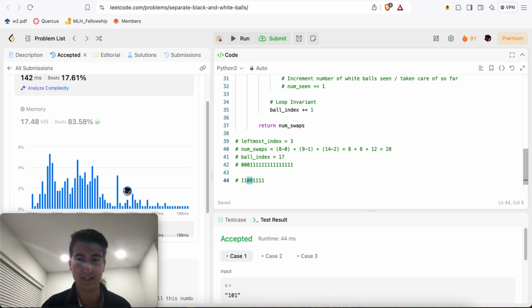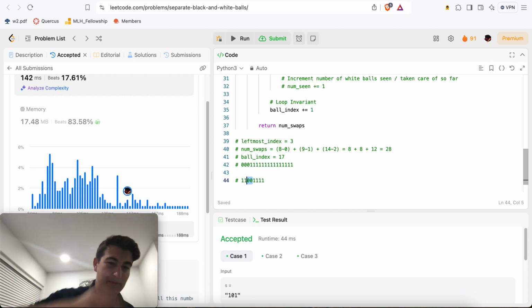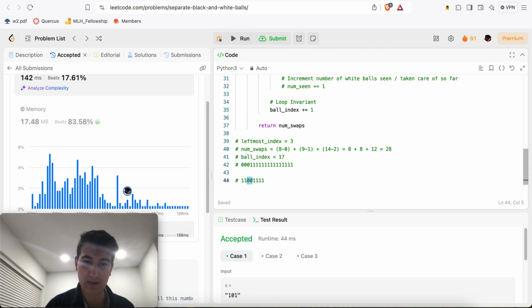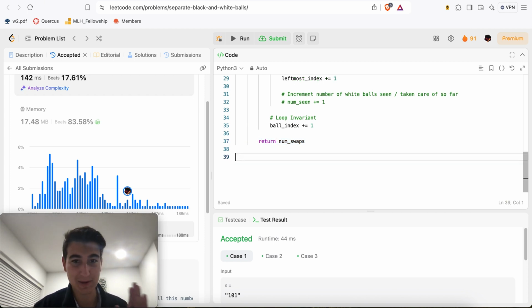And it's just very convenient to calculate, right? Because it's just whatever index the 0 has, and the index that you want it to be, you just subtract those 2 indices, because again, you can only swap the 0 one at a time. So it's just going to be the number of indices between those 2 indices in total, right? And so essentially you just do this for every 0 until they're all at the very left, and then bada bing, bada boom. You're essentially done with the problem, and you just return num swap. So that's how I was able to do this problem. So hopefully the explanation makes sense.